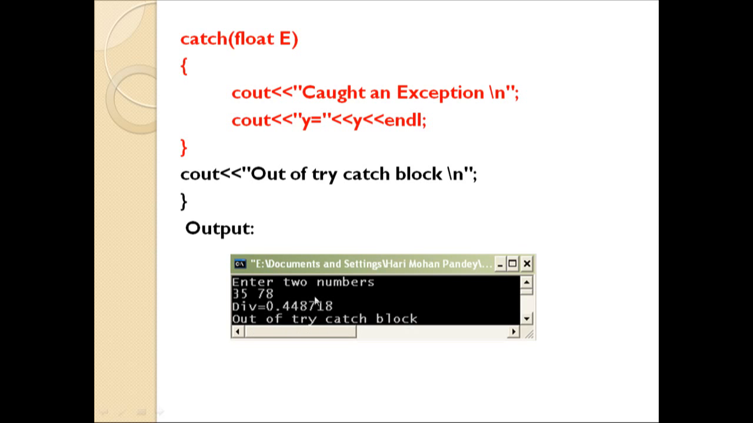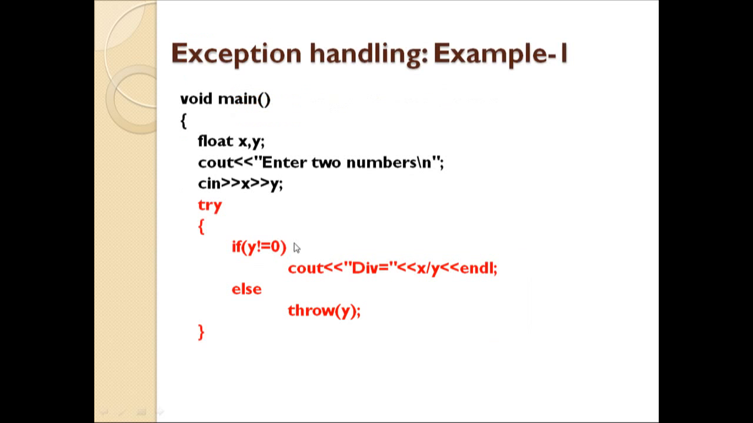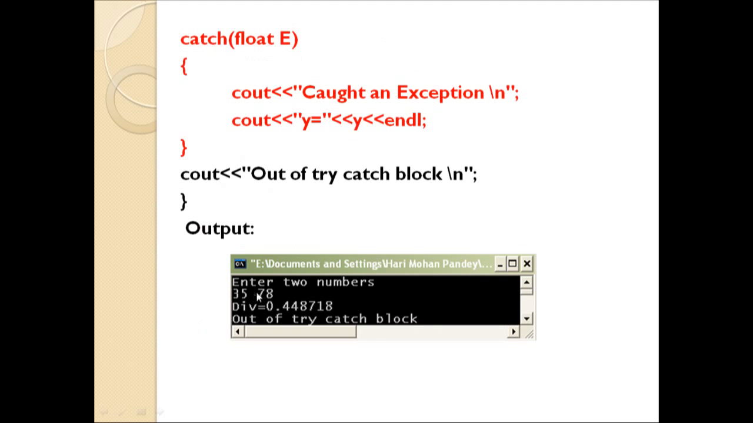And suppose y is equal to 0 for the same program, if the programmer provides the first value as 35 and the second value as 0, then an exception will occur. In such a situation the control will first move to the throw statement, and the throw statement will guide the control to move to the catch block in order to catch the exception which has occurred.